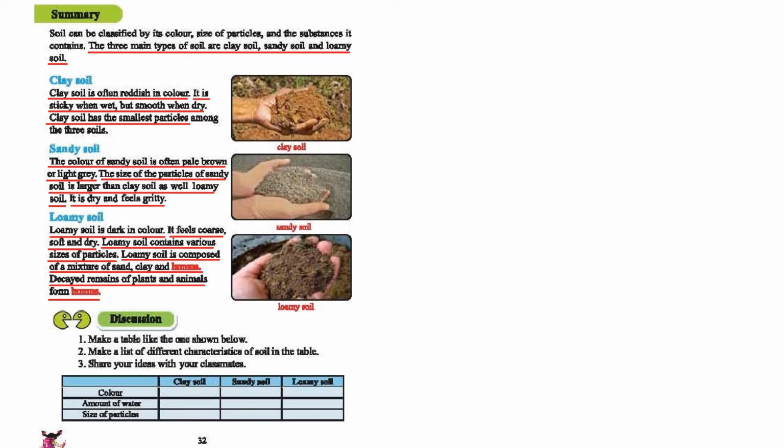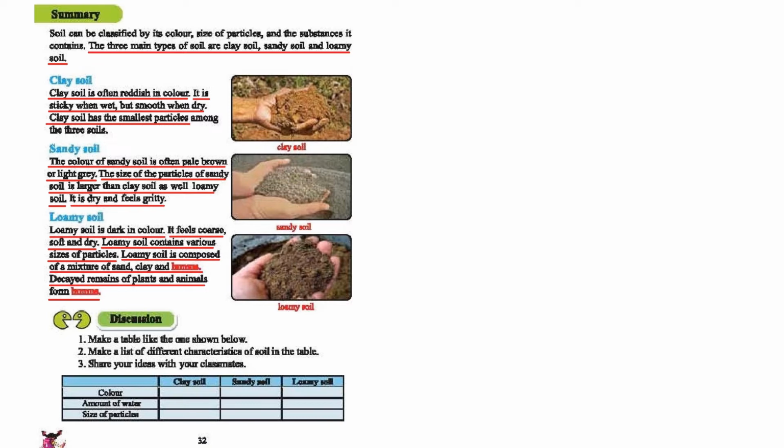That means the first paragraph says that, as we have seen, soil is divided into three parts based on different characteristics. It is different in color, the size of the particles may be different, and the substances mixed with the soil may be different. So let's see how many kinds of them there are and try to find out their characteristics.